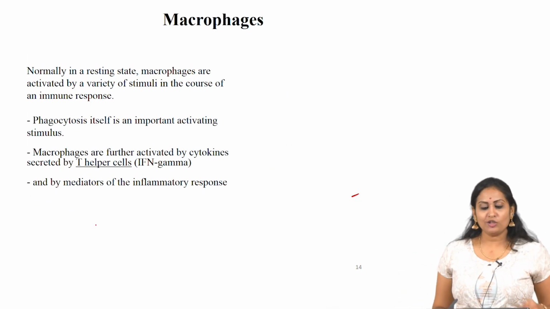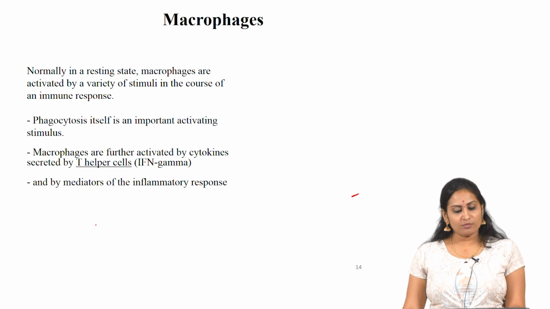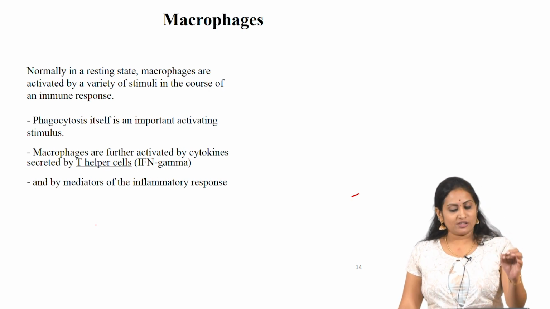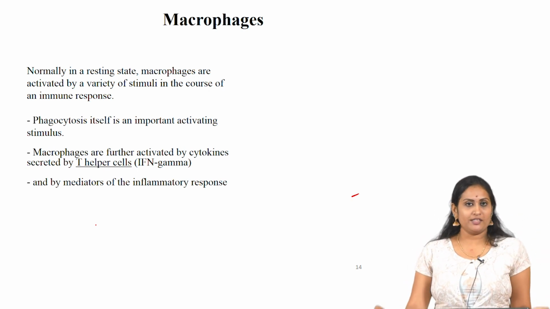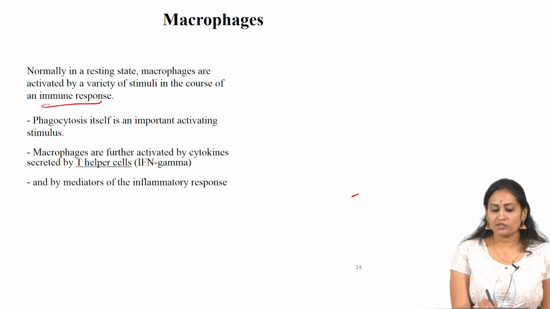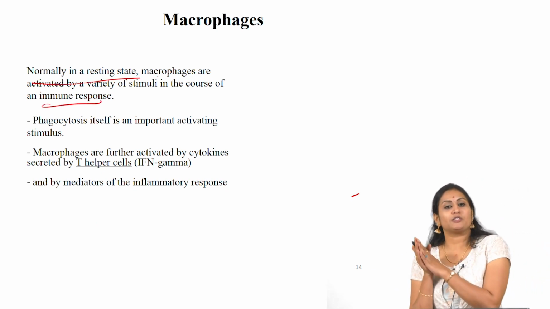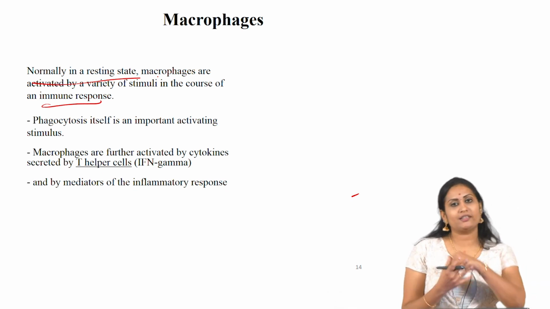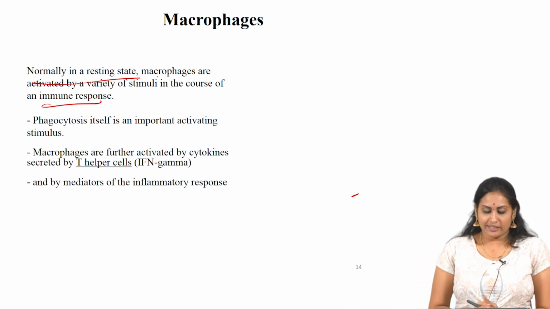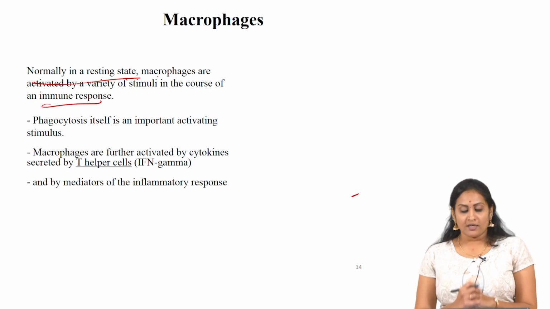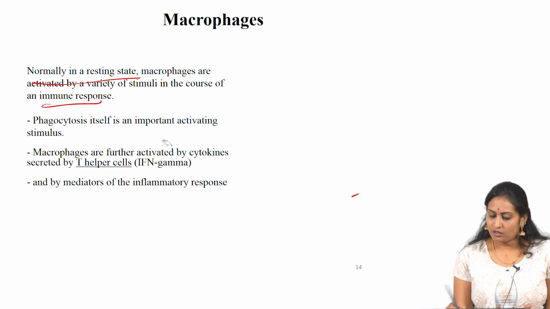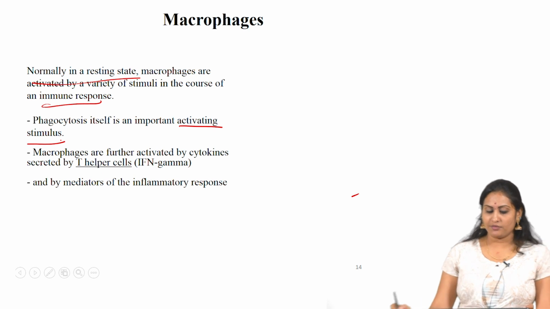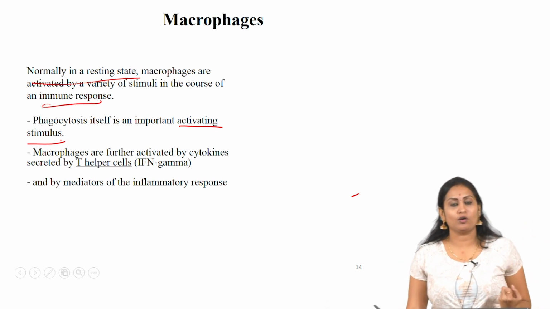So, normally in a resting state, macrophages are activated by a variety of stimuli in the course of an immune response. There are certain macrophages which will be in a resting state, which start to activate once they get the signal from other cells, and phagocytosis is an important activating stimulus. Phagocytosis is nothing but the engulfing of the pathogen.